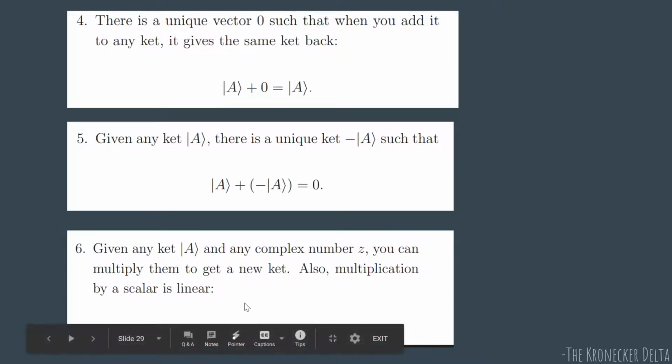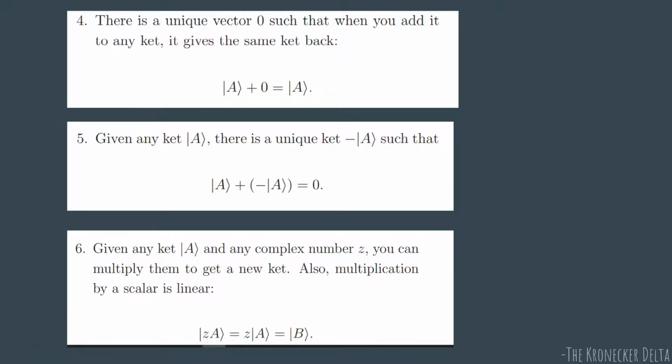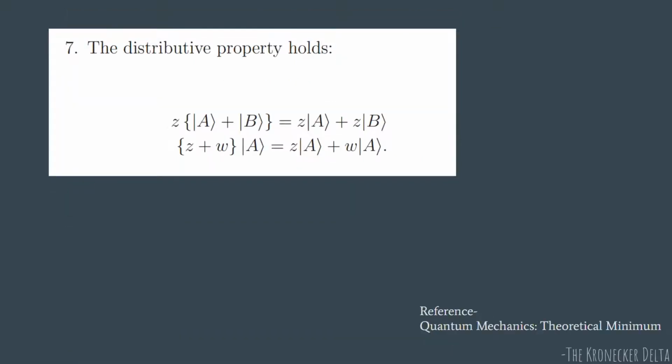So here ZA is just a notation. We can use other notation to describe the same vector, but to understand that here ket A has been multiplied by scalar Z, we write it as ket ZA. On multiplying Z with this ket, we get another ket which is B. Okay. The last axiom about ket space is the distributive property.